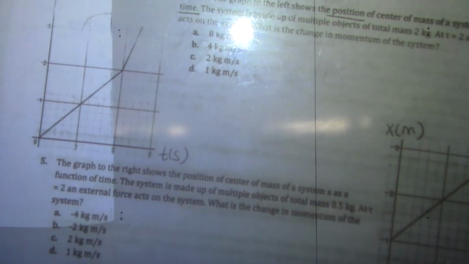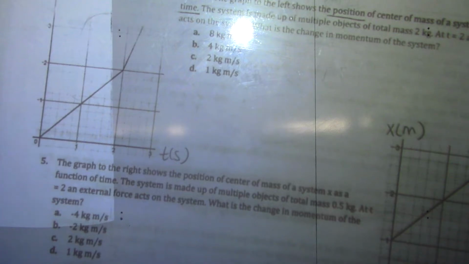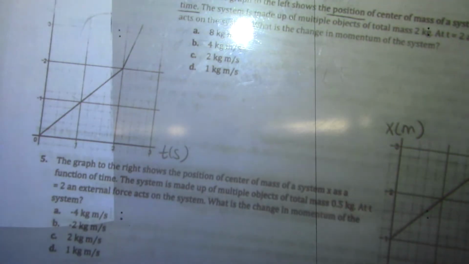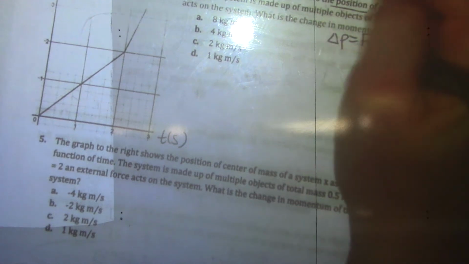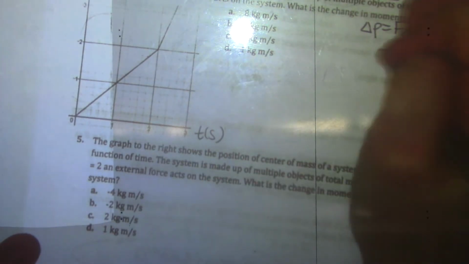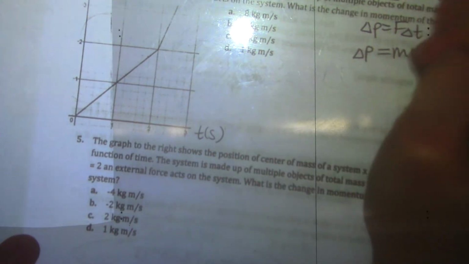Right here, you will notice that this is a graph of the position as a function of time for center of mass. We notice that the momentum is not staying constant, right? I have some velocity and then it got faster, so I had some external force that must have been applied to change the momentum of the system. I want to know what the change of momentum is. Normally when we're doing change of momentum, you do F delta T. You'll notice that you don't have anything about the force, so I'm going to use my other way of finding it, which is m delta v.